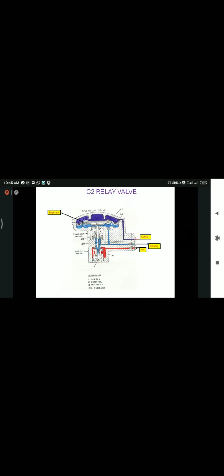First we will see this SI9 valve. How many SI9 valves are available in the loco? On each control stand, one SI9 valve is available. For loco brake application, that is the independent brake valve. What it will do is send pilot air to the C2 relay valve to charge the brake cylinder for application. First we will see the system, then you can have one idea.